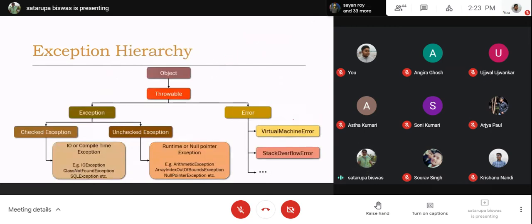This is the class hierarchy related to exception. We already know that the Object class is the superclass of any class present in the Java environment.